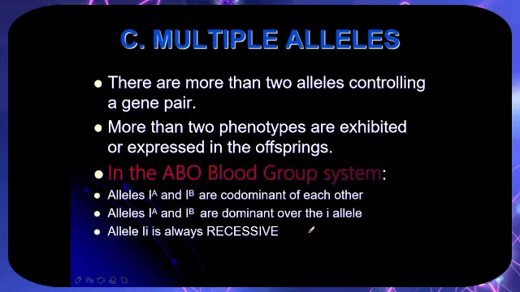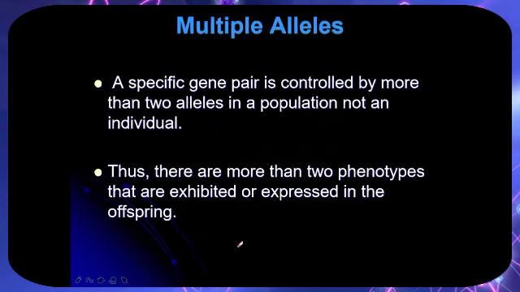Let's go to the last type of non-Mendelian inheritance, the multiple alleles. What is this? There are more than 2 alleles controlling a gene pair. More than 2 phenotypes are exhibited or expressed in the offspring. An example of this is the ABO blood group system of humans. Blood type A and B are codominant with each other. Alleles big IA and big IB are dominant over the blood type O, which is the small i. Allele i is always recessive, meaning mo-show ra siya kung duha sila ka small i.